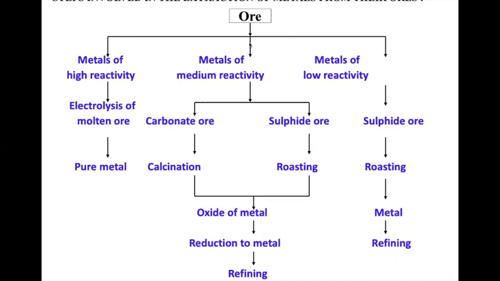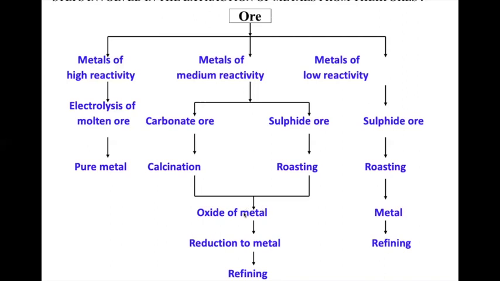The middle order reactivity, that is those metals that come between the carbon and the hydrogen. Those metals are mainly found either in the carbonate forms or in the sulfide. So as I told you, we have to do either the calcination process or the roasting process. Those metal ores are heated, and when they are heated, the carbonates are converted into oxides. The sulfide metals are also converted to oxides. So our main aim is to obtain metal oxides.